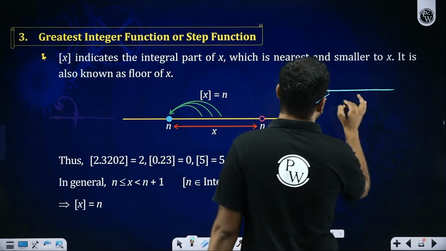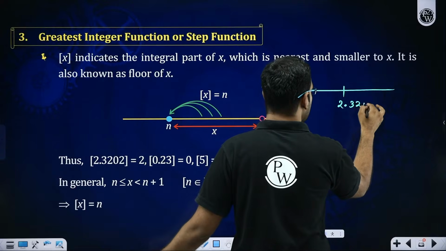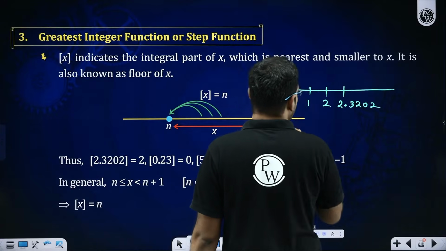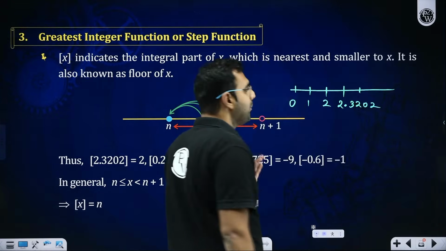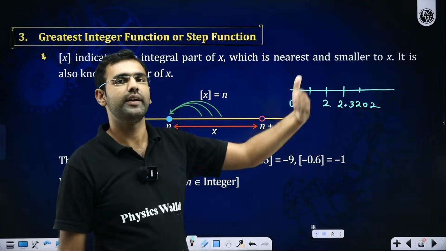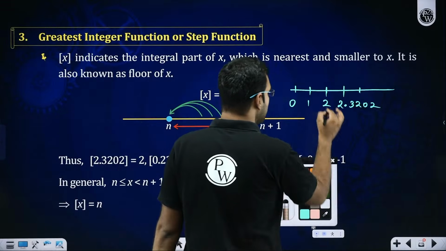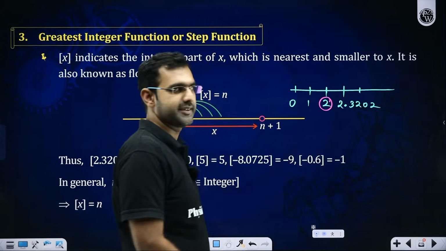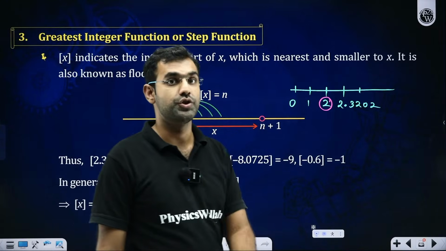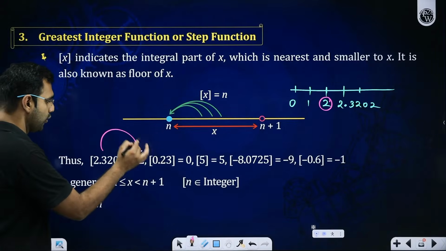I am saying on the number scale, you will find 2.2, 2.3202. So just on the left of it, there will be 2, 1, 0 and so on, a lot of integers. Among these integers, including this number if it is an integer, which one is the greatest? Sir, I clearly notice that among all of them, 2 is the greatest. So GIF of 2.3202 will be 2. Shall I repeat that?